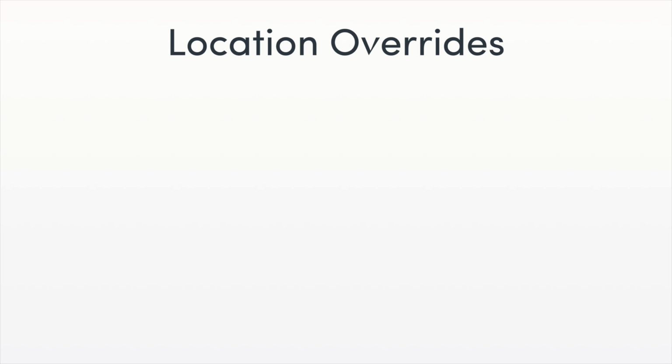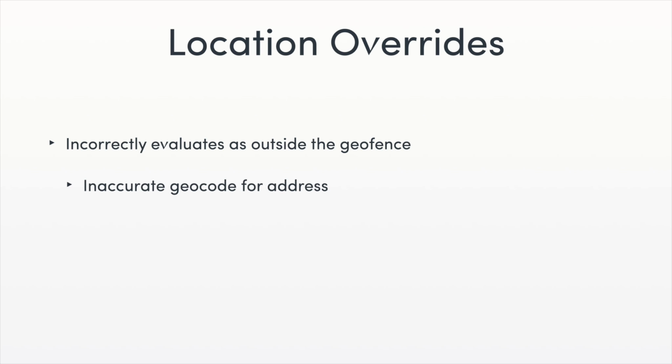A scenario in which overriding the location may be permissible is when eTime determines that the support staff is outside the geofence of the participant's home, or in other words, that they are not within the minimum distance of the home, when in fact they are. This can happen for 2 reasons. First, the geocode that ISS has on file for the participant's address may be inaccurate. If this appears to be the case, contact the participant's SD coordinator to update the geocode. ISS continues to work on improving the accuracy of these geocodes.